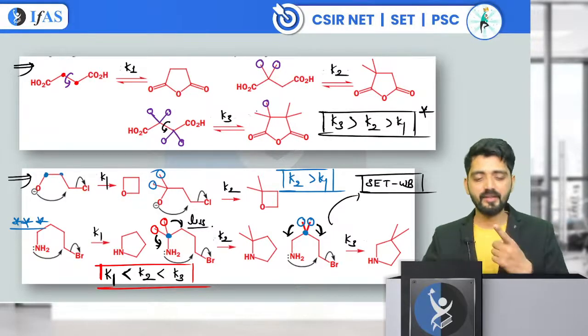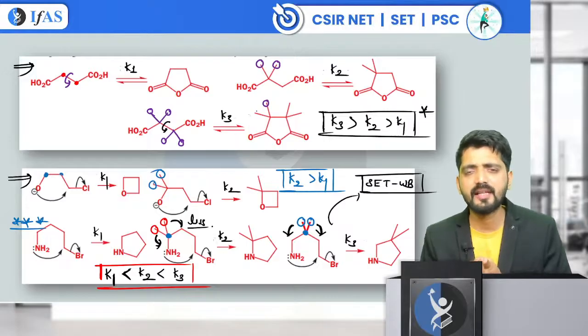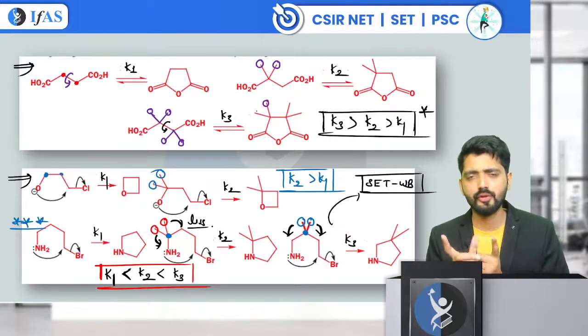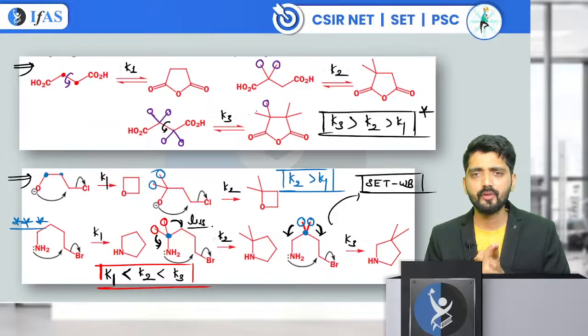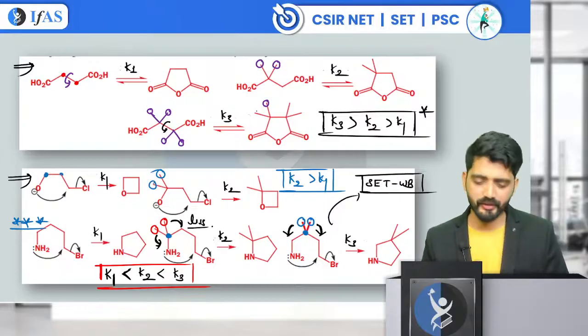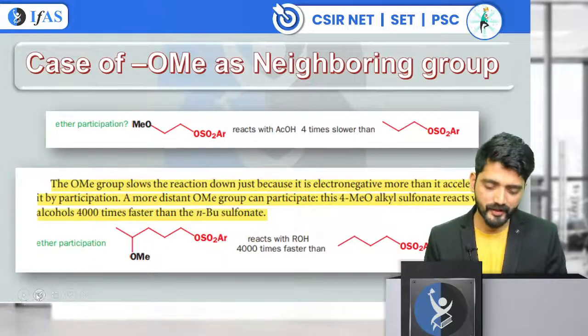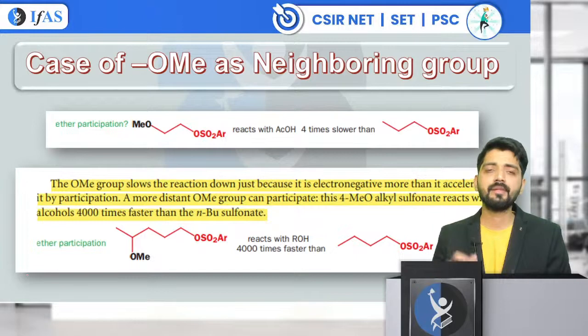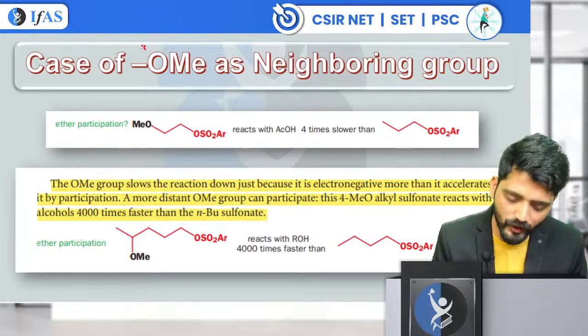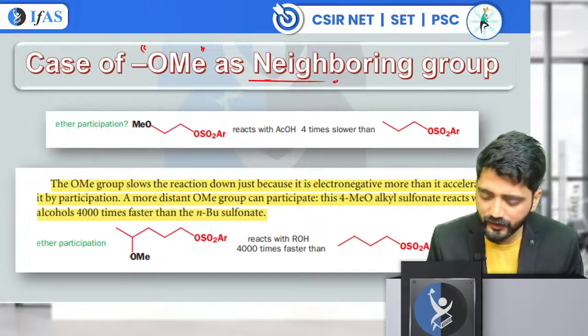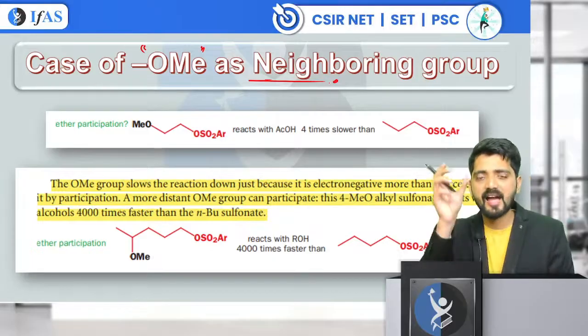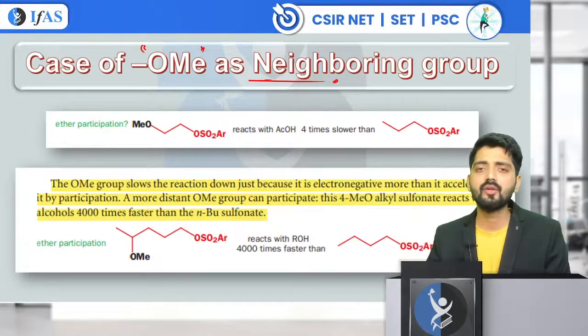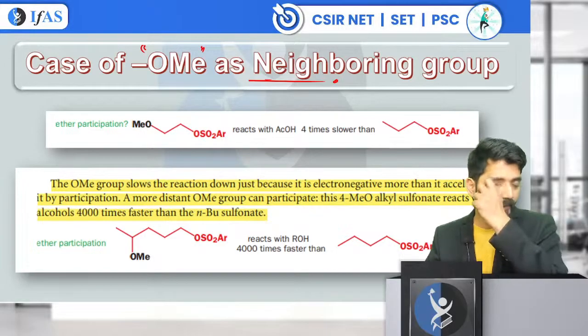So what we have seen, we have covered, is that we have to study the Baldwin rule also. I have told you the order that the Baldwin rule tells us, and we have covered the Thorpe-Ingold effect. Now comes a very important case of the miscellaneous, what we call the case of OME. When we have an OME group as a neighboring group, then we need to decide what is going to happen.